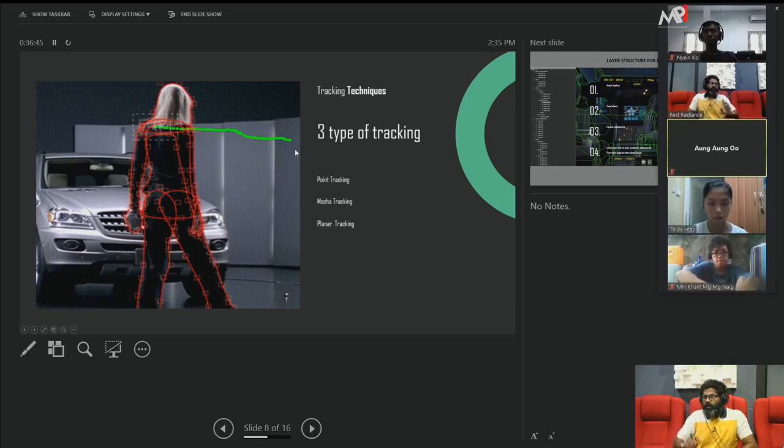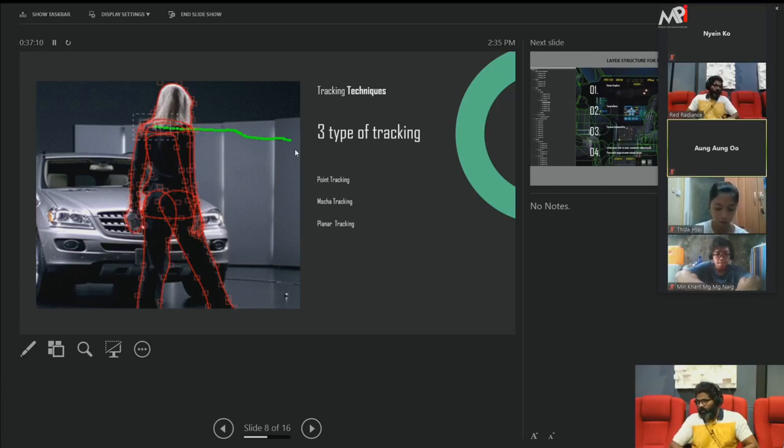So in any shot, if you have a vertical movement like tilt up or tilt down, or a panning shot, at that time you can use point tracker. Depending on the shot, you have to choose which tracker you want to use. For that kind of x and y position you can choose point tracker.